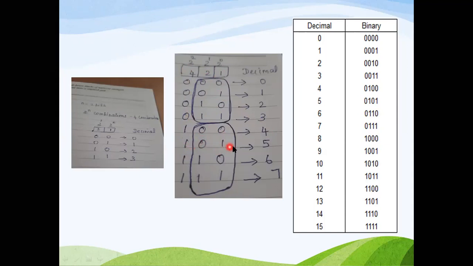So 4 plus 1 is 5. 6 is 4 plus 2. 4th position is 1, 2 position is 1, and here 0. So 4 plus 2 is 6. 7 means all the bit positions have 1, because 4 plus 2 is 6, 6 plus 1 is 7. So 4th position 1, second position 1, and first position 1. Total is 7. So this is how you can represent a number in terms of binary.